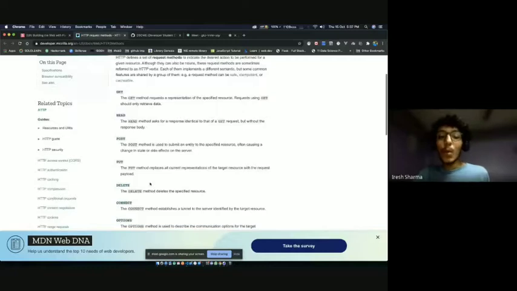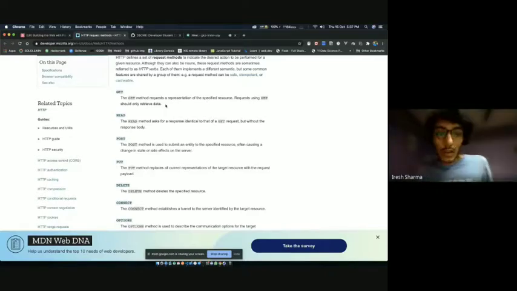Something interesting about a get request is that you cannot send data with it. A get request is supposed to get you data, and you don't have to send data for that. You might have to send some variables, but for that we use queries. That is also something interesting, I'll talk about that. You can't explicitly send a huge amount of data with a get request, but you can get a huge amount of data with a get request.